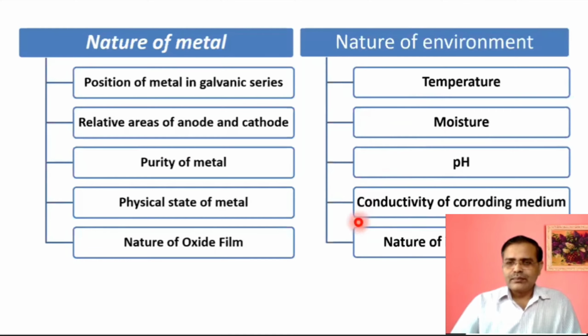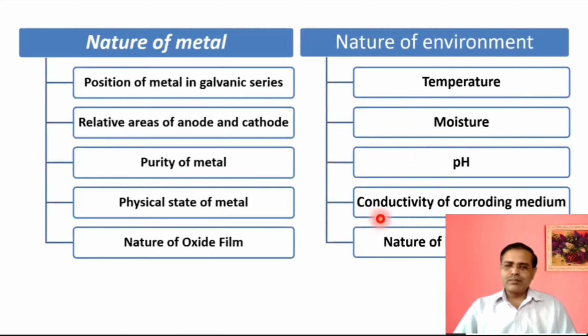Conductivity of the corroding medium: if the conductivity of the corroding medium is more, then the corrosion rate will also be more. And the nature of ions: if there are acidic ions, then there is faster corrosion. If there are alkaline or basic ions present in the medium, or in the solution, then there will be slower corrosion. So it is all about the nature of the environment, or we can say the factors affecting